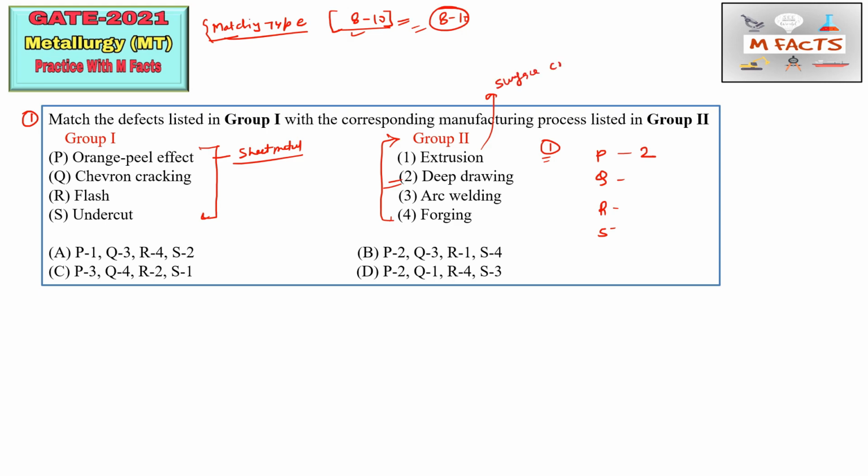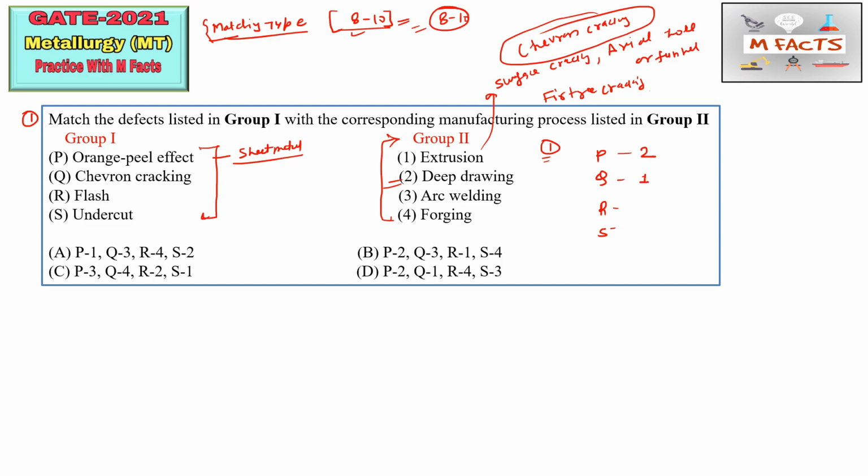Some surface cracking, axial hole or funnel defects are there, and fir-tree cracking. The most important is chevron cracking. Chevron cracking is very important in the extrusion process, and it is very common in extruded products. So Q we can match with 1.